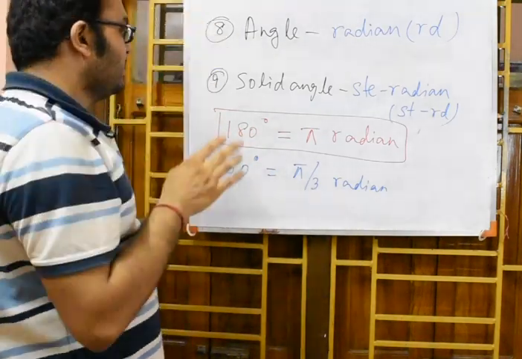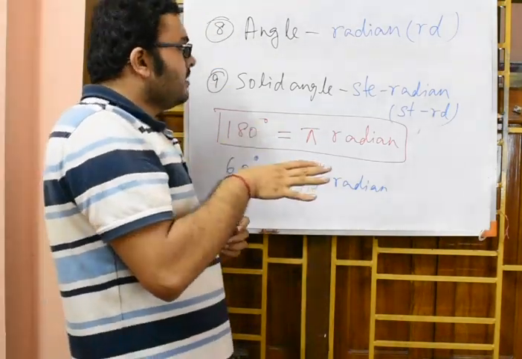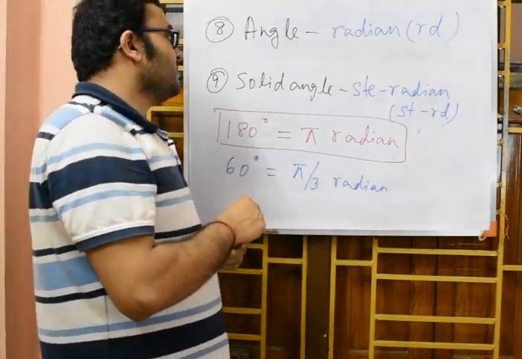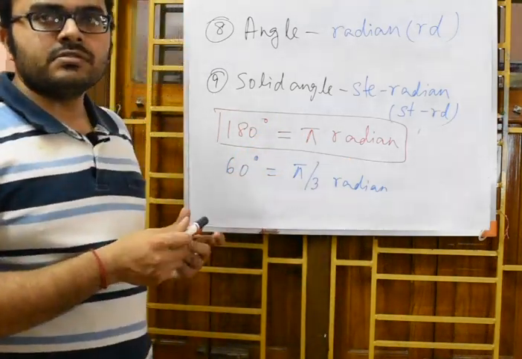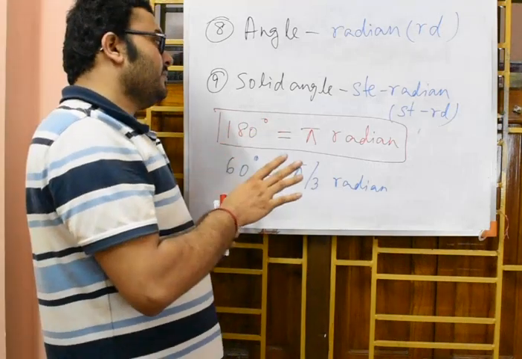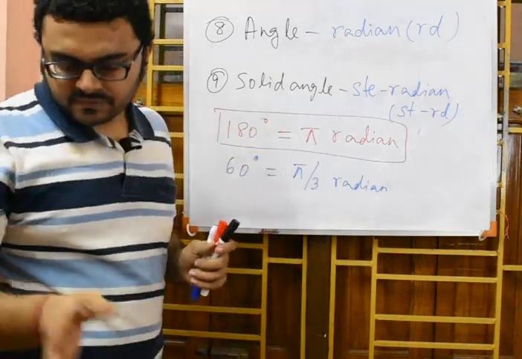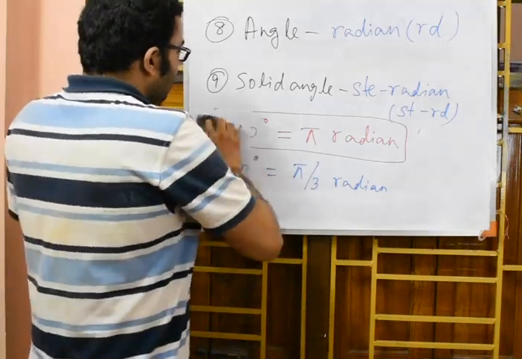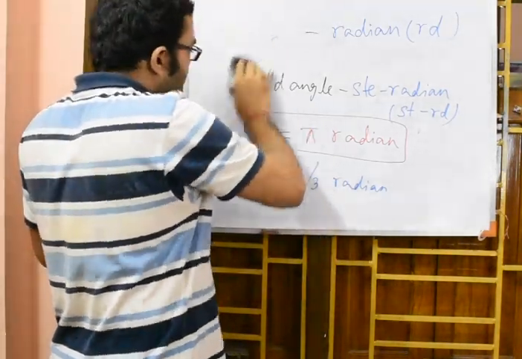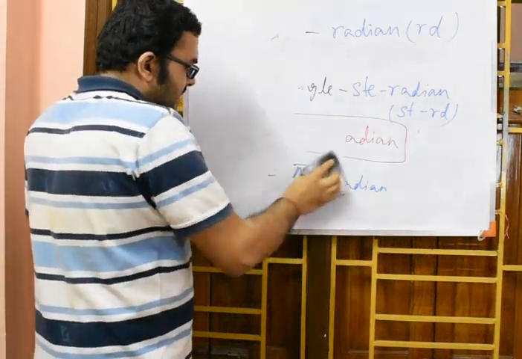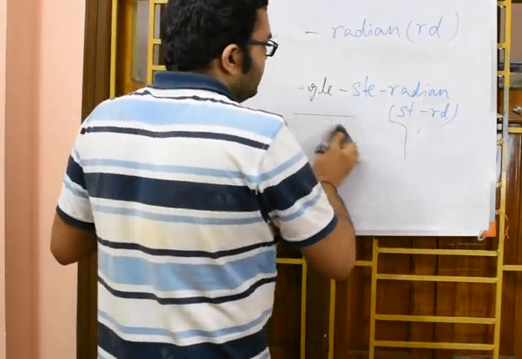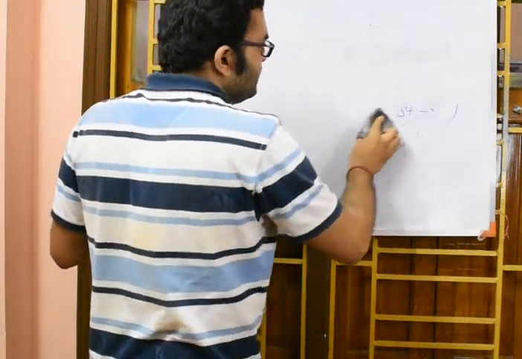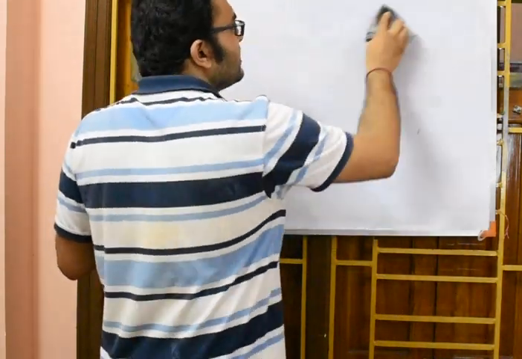I think till now it is all clear to you, the system of units used and the SI units assigned to those various fundamental quantities. Okay, fine. Now see, in case of measurements we use various prefixes and suffixes.